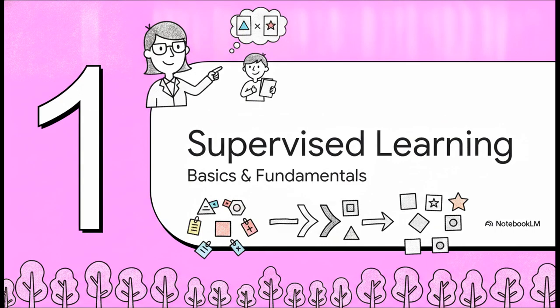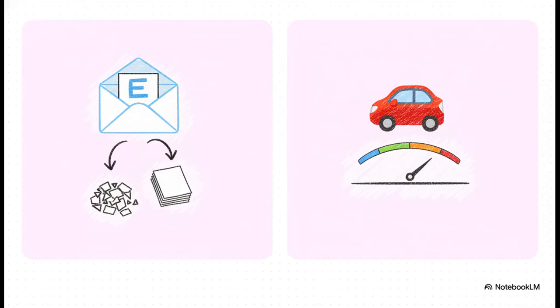Supervised Learning Basics. Let's lay down our foundation. Okay, so in supervised learning, models basically use historical data to learn the exact mapping from specific inputs to desired outputs. It's kind of like a teacher using flashcards with the correct answers on the back. The model sees the data, flips the card, sees the correct answer, and eventually learns to spot that pattern on its own.